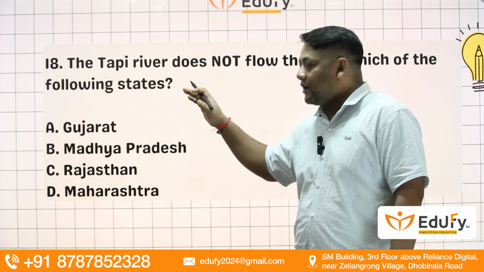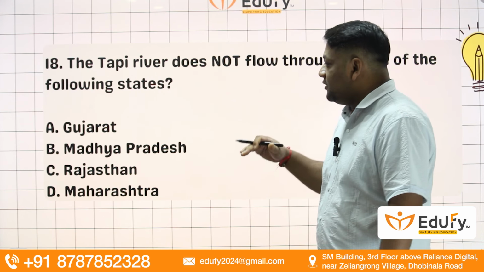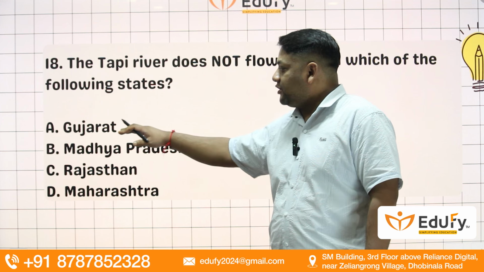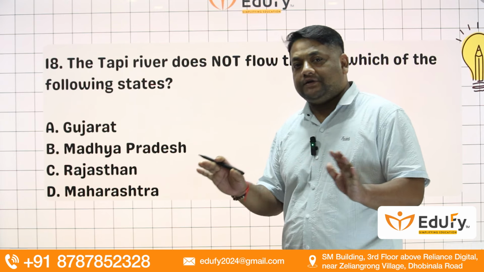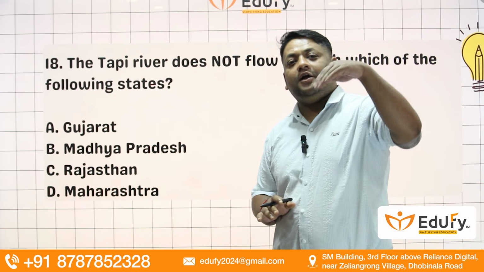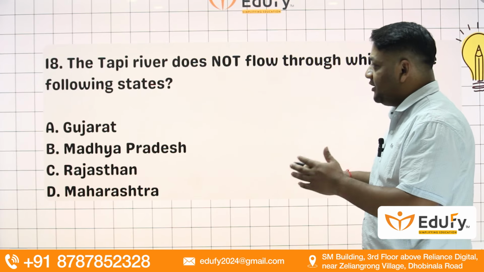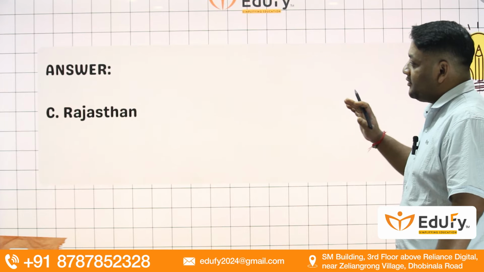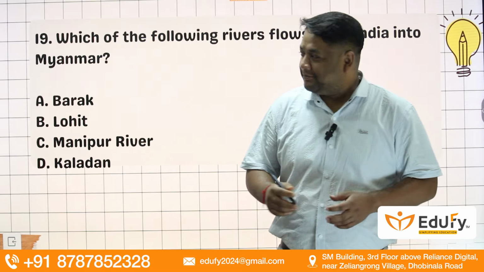the Arabian Sea, that is the Gulf of Cambay, same as Narmada flows. So we also call Tapi a twin of Narmada. This Tapi river actually flows through Madhya Pradesh, Gujarat and Maharashtra. It covers all these 3 states except Rajasthan, because Rajasthan is a northern part. So Rajasthan is not a place where Tapi flows. So the right answer is Rajasthan. Okay, next question number 19.